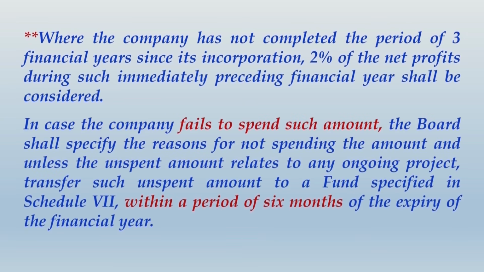That means then you consider only the net profit of the preceding financial year. In case the company fails to spend such amount, the board shall specify reasons for not spending the amount, and unless the unspent amount relates to any ongoing project, transfer such unspent amount to a fund specified in Schedule 7 within a period of 6 months of the expiry of the financial year. Now if you read this third line of the second paragraph, unless the unspent amount relates to any ongoing project, then it is a period of 6 months.